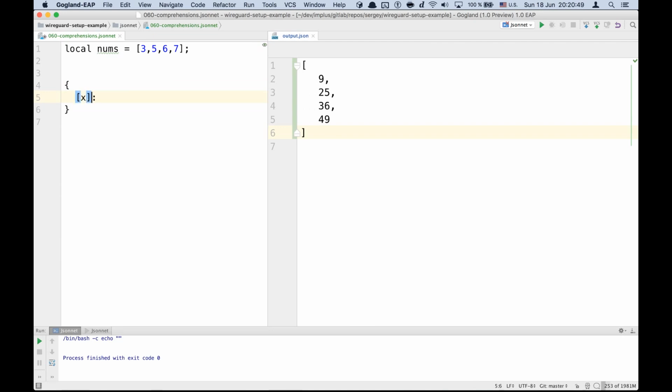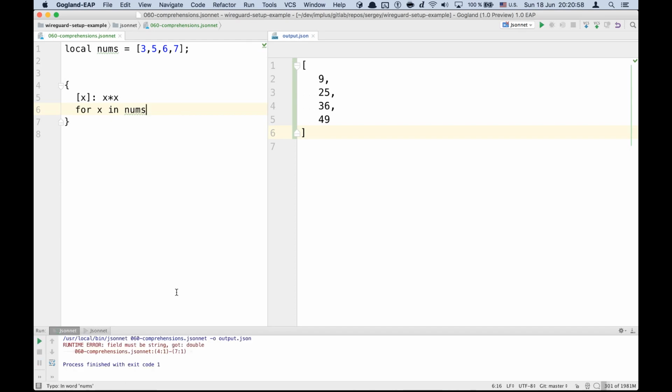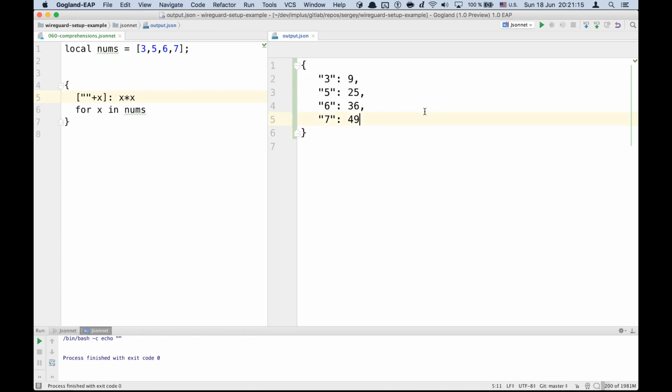For example, x multiplied by x for x in nums. And actually we'll get an error now. Field must be a string, got double. So Jsonnet builds on JSON, and in JSON fields must be strings. You cannot use numbers as field names. So we need to convert numbers to strings like this. And now it works.